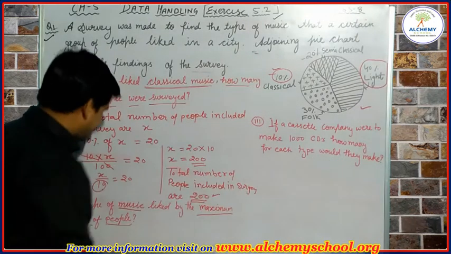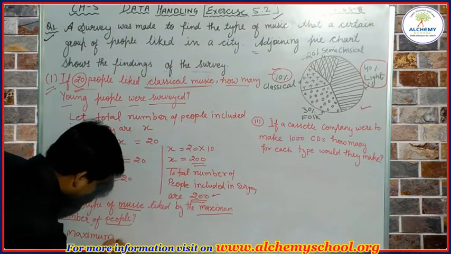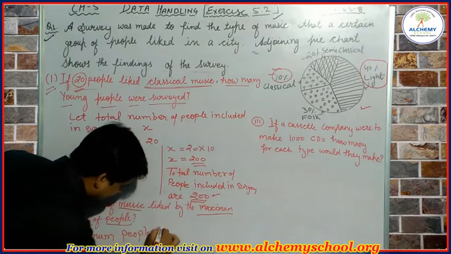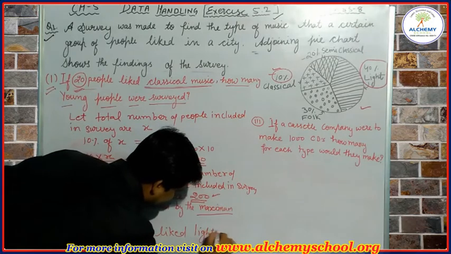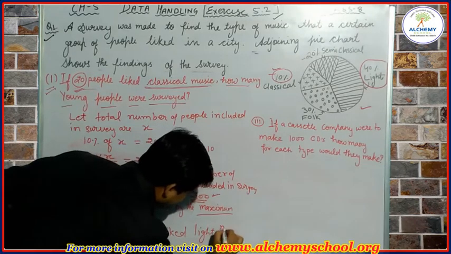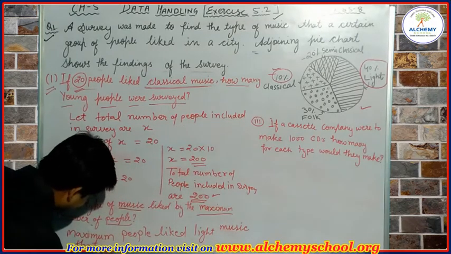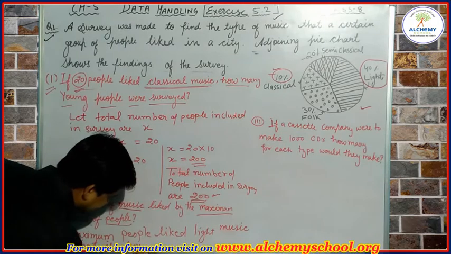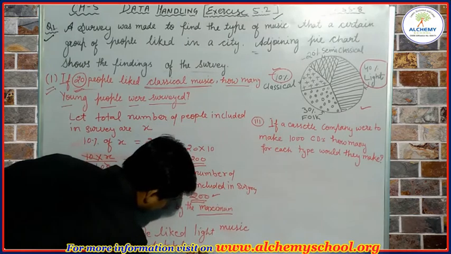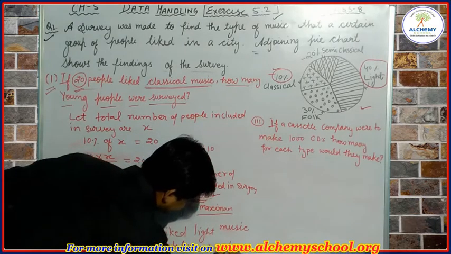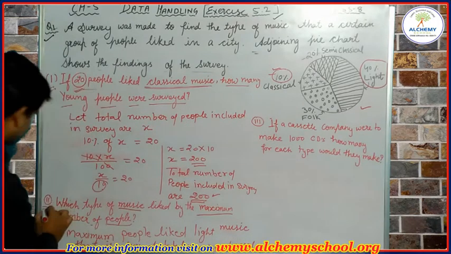So we can write our answer here: maximum people liked light music, that is 40% of the total number of people. So this is the answer for the second question.